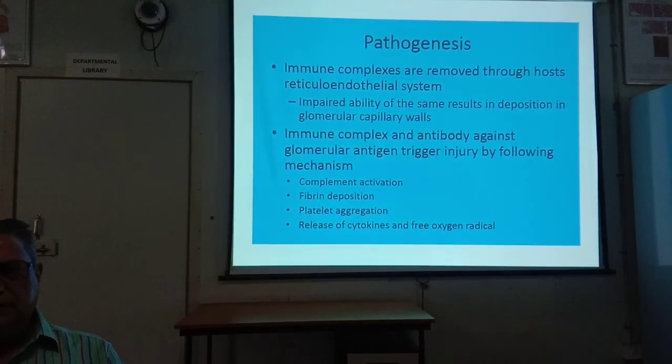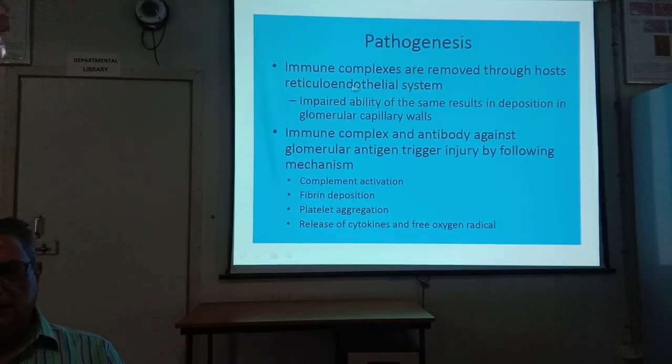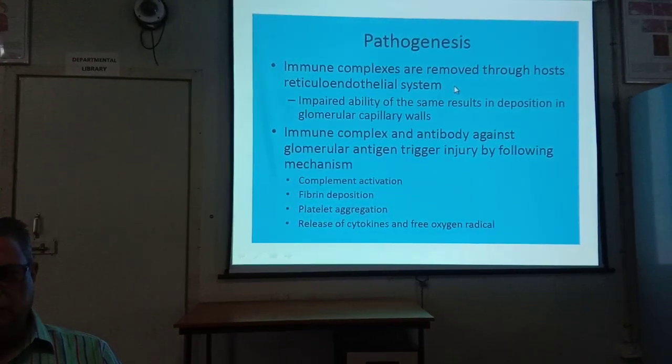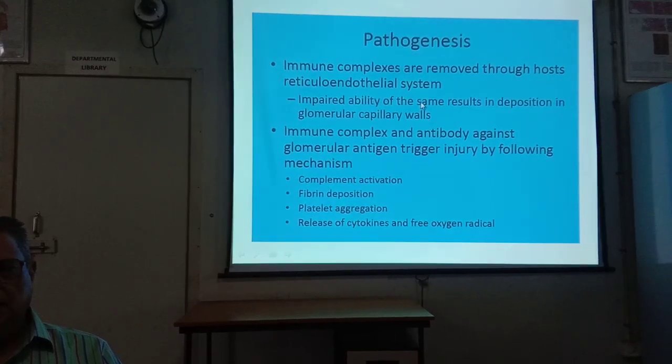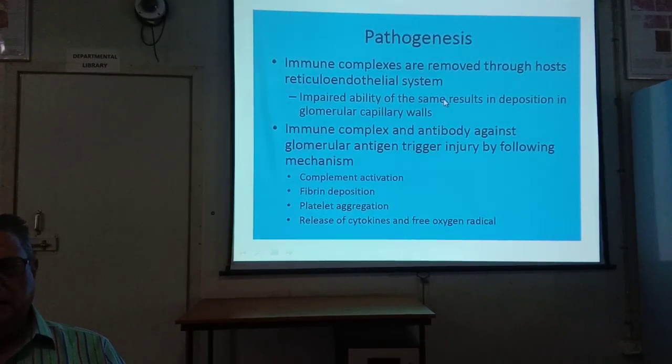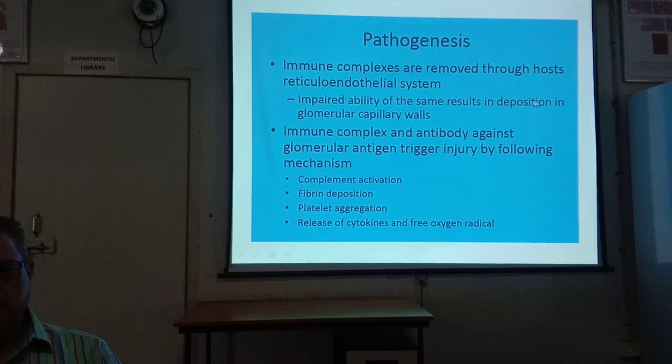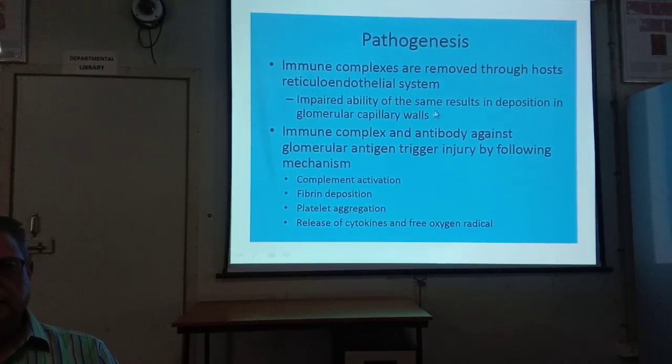As I have told, it is an immune complex disease. The immune complexes are removed through the host by the reticuloendothelial system. Impaired ability of the reticuloendothelial system to remove the immune complex results in deposition in the glomerular capillary wall.